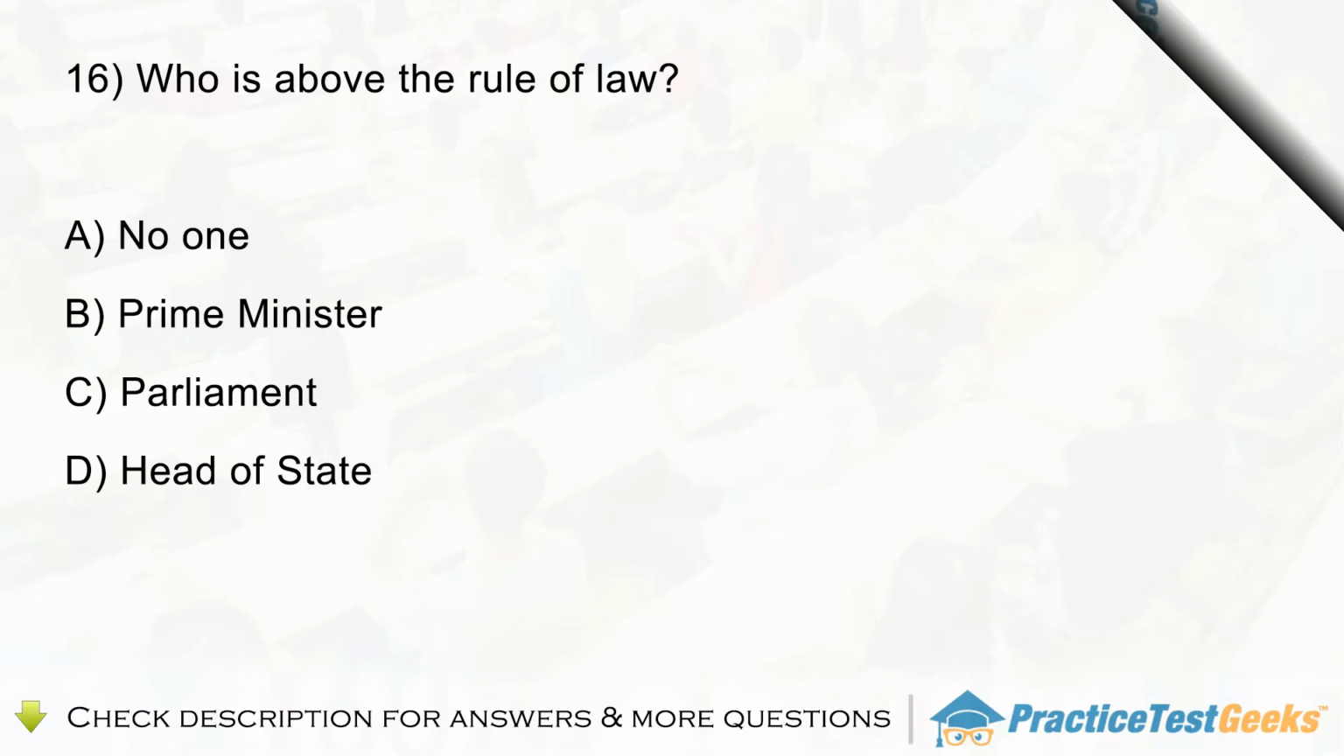Question 16. Who is above the rule of law? A. No one. B. Prime Minister. C. Parliament. D. Head of State.